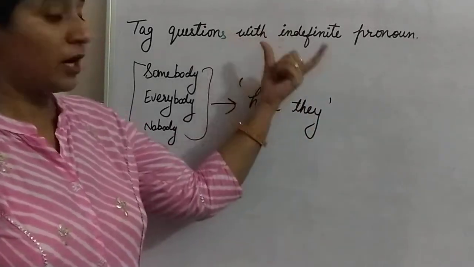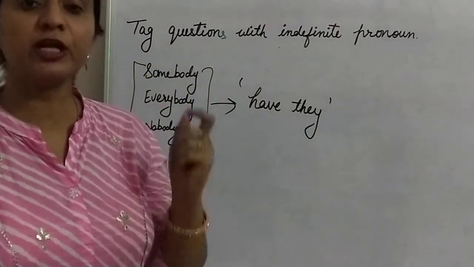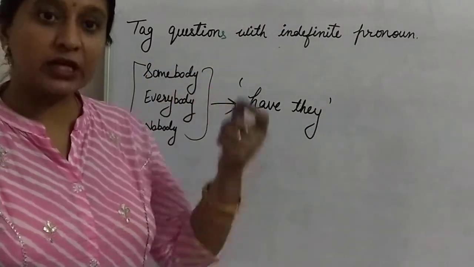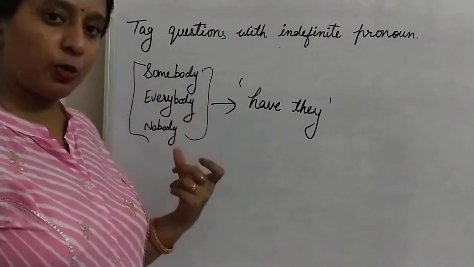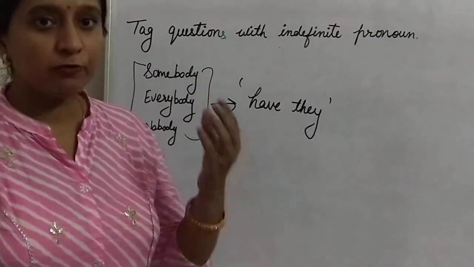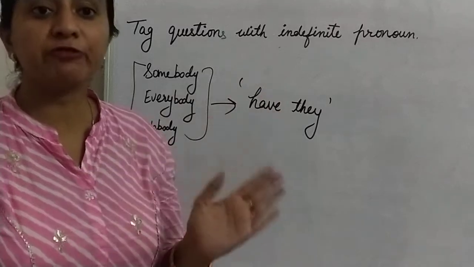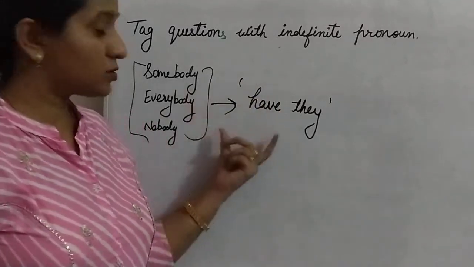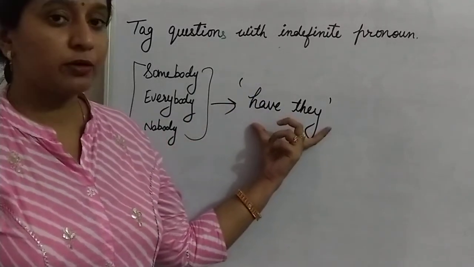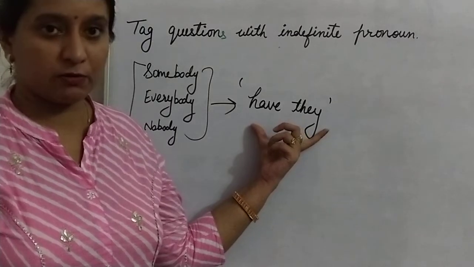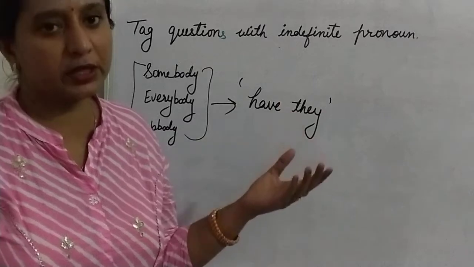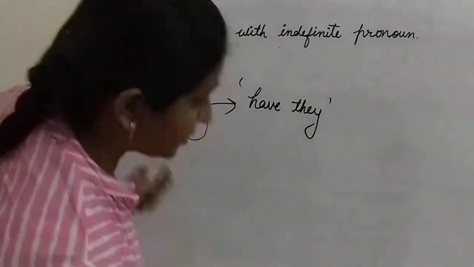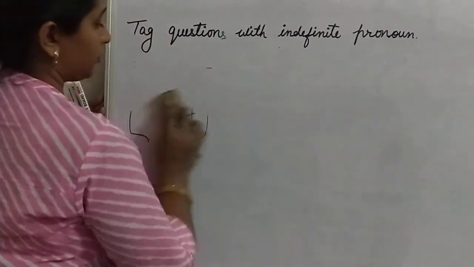Okay, so if you have an indefinite pronoun in the statement, indefinite pronoun means the words somebody, everybody, nobody, that type of words where the person is not defined, your tag will always be have they. If your statement is positive, have they, and if negative, haven't they. So let's understand it through the example.